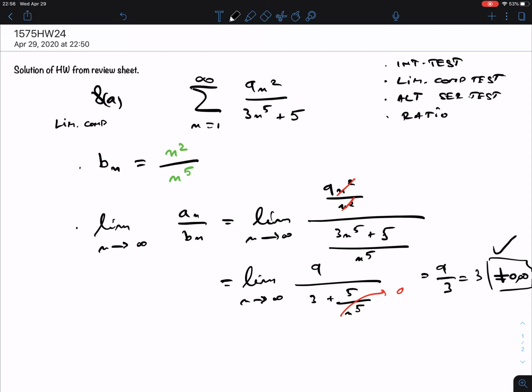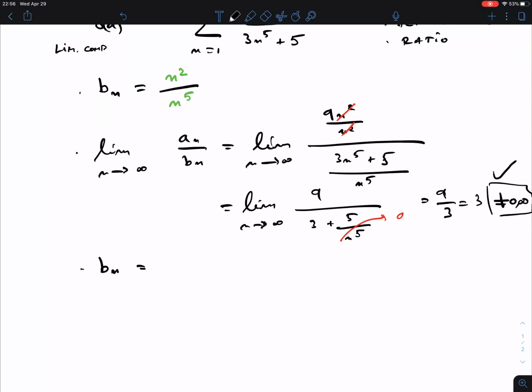Okay, so now the last step that we do is let's investigate Pn and write it really as a p-series, where remember p is the power in the bottom. So the power in the bottom is now 3, so p is 3, which is bigger than 1, that means convergent. Okay, so that's it. These are rather simple questions, if you know what to do.